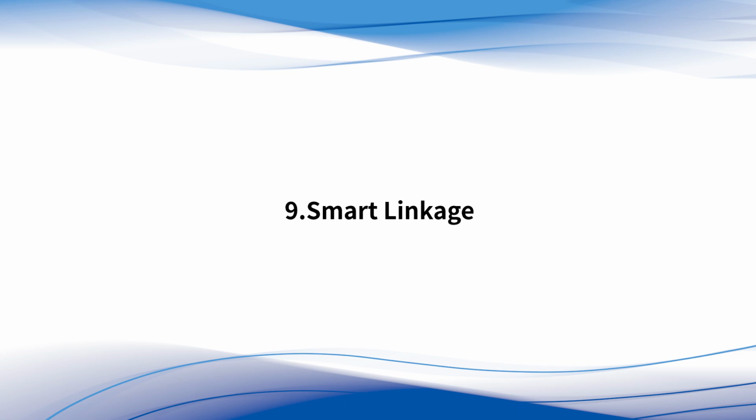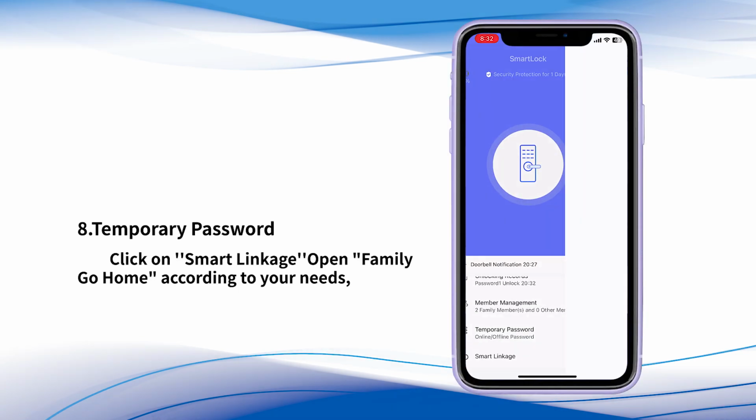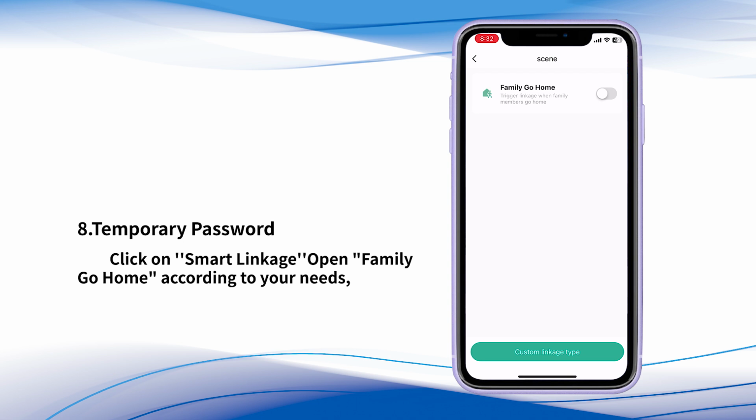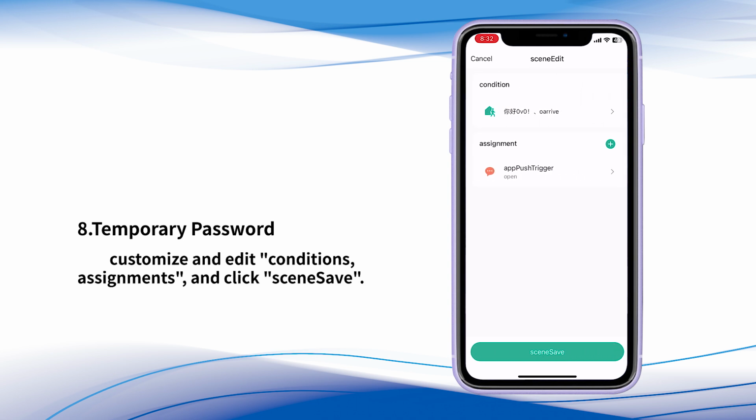9. Smart Linkage. Click on Smart Linkage. Turn on Family Go Home according to your needs. Customize and edit the conditions and assignments, and click Save.